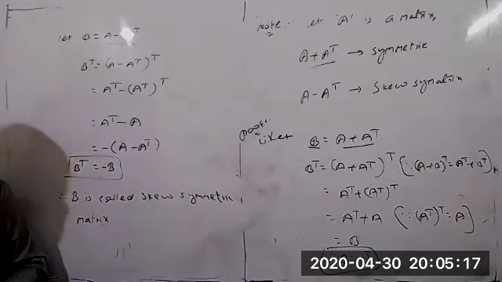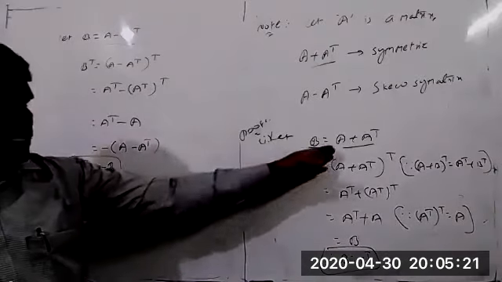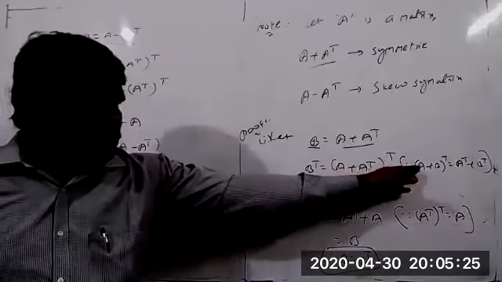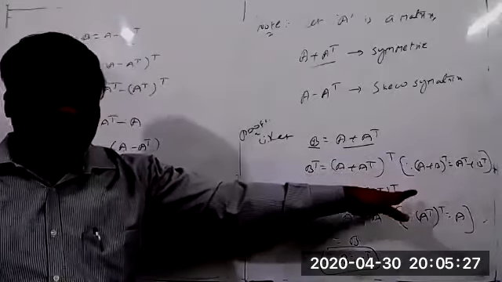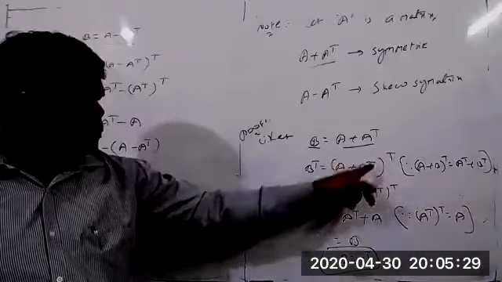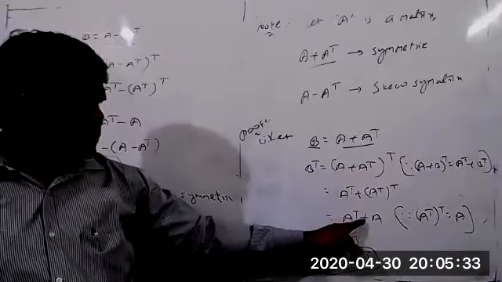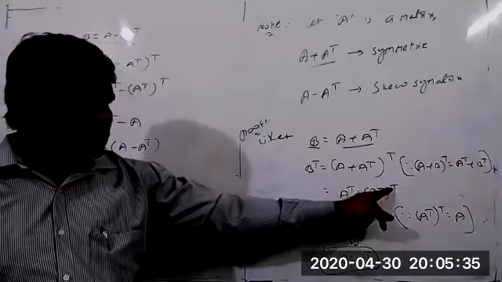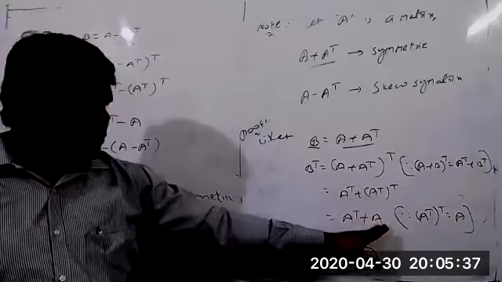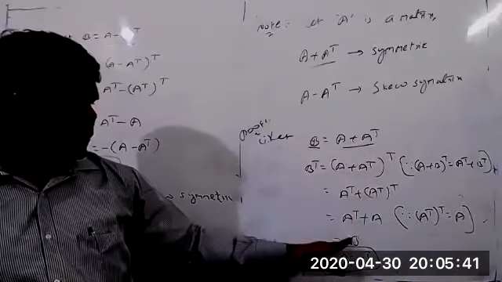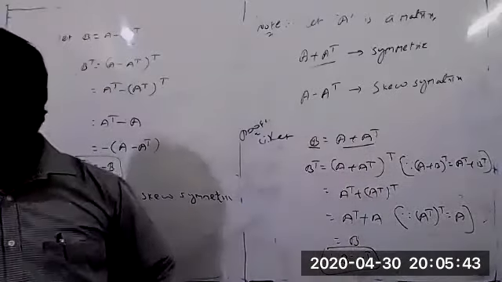Then B transpose equals (A plus A transpose) whole transpose. By applying the property, we get A transpose plus (A transpose) whole transpose, which is A transpose plus A, the same matrix B. So B transpose equals B, and B is called a symmetric matrix.